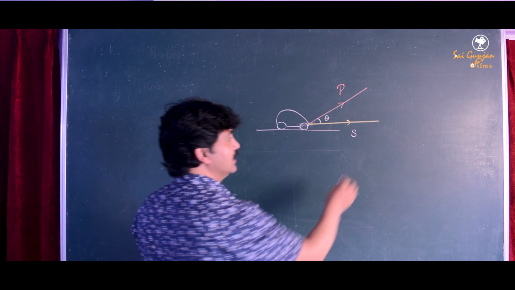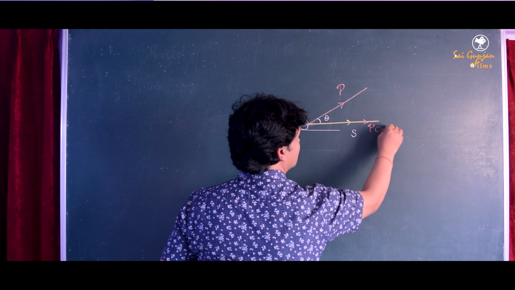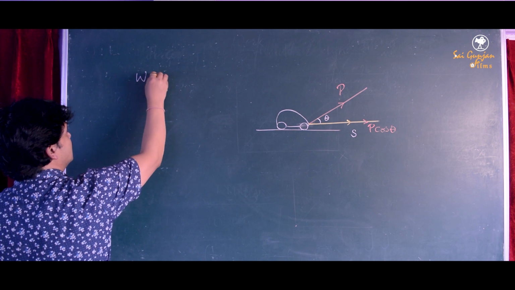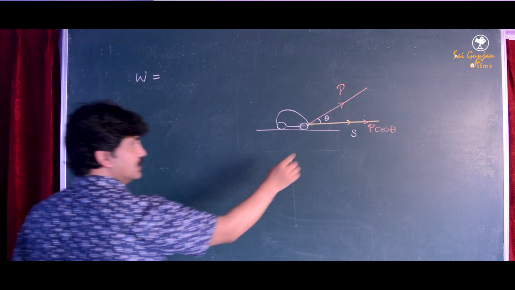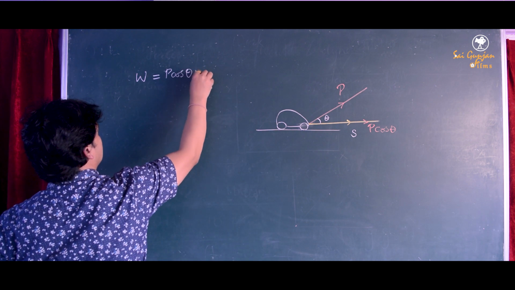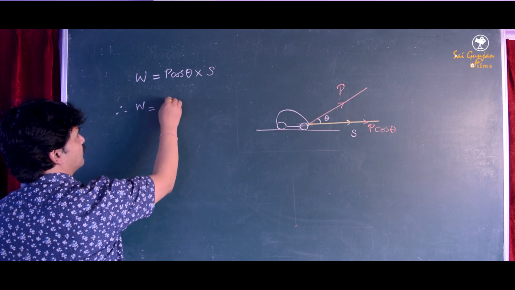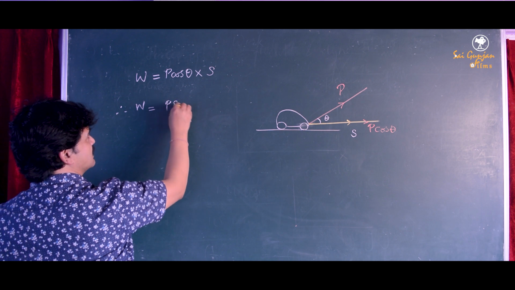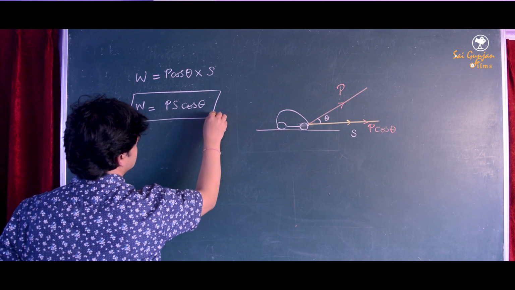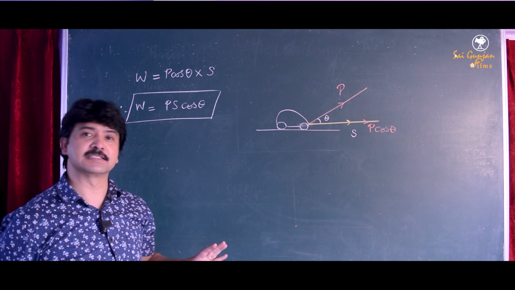The component of P along this direction will be P cos theta, isn't it? So now work done in this case is force in this direction, P cos theta, into the displacement, s. Therefore we get the formula force into displacement into cos theta. So this is a general formula for work done which can be applied in any case.